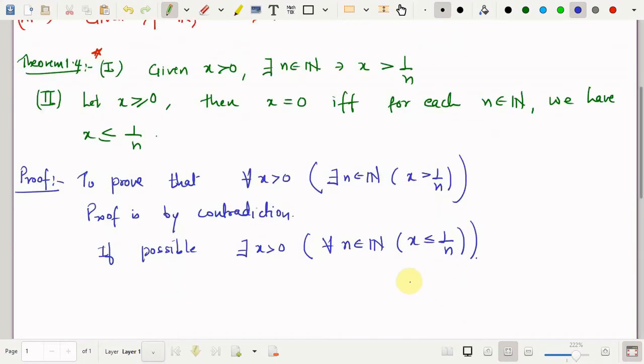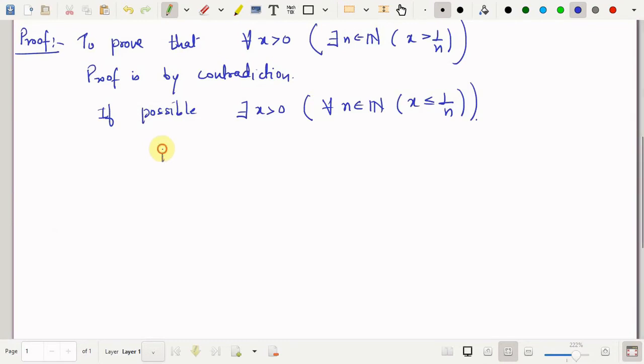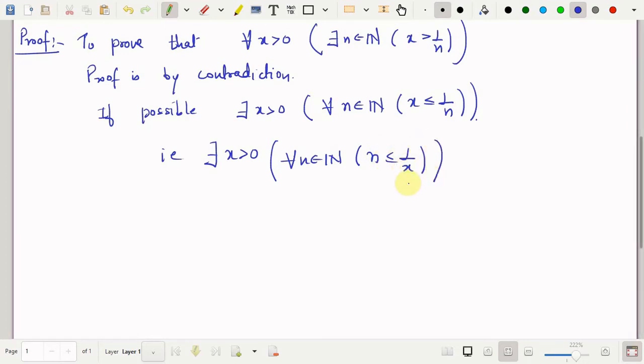So that means what you are saying is that there exists x greater than 0. X greater than 0 means you have found some positive real number such that this is happening for all n belongs to N. I'll write this in a slightly different way. Because x is positive, 1 by x is also positive, and I can just multiply throughout by 1 by x, and so you get n is less than or equal to 1 by x, right?